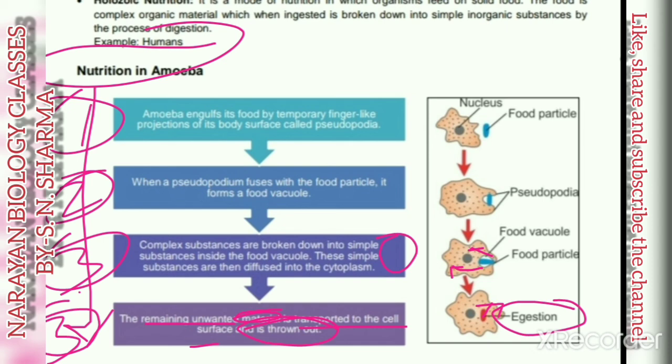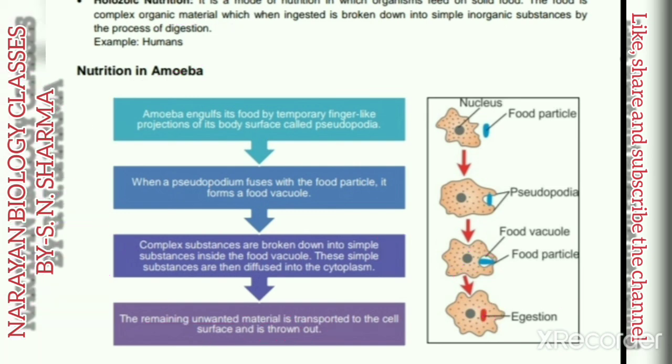This is the process which takes place in the nutrition of amoeba. And amoeba is a heterotrophic organism, and it is commonly found in dirty and stagnant water, and around drainage. So this is the mode of nutrition in a simple organism.